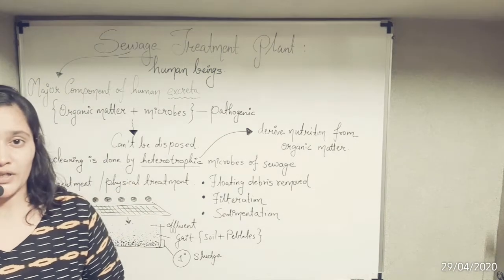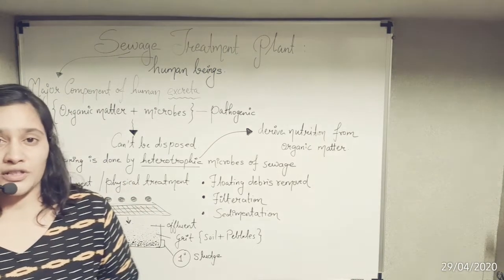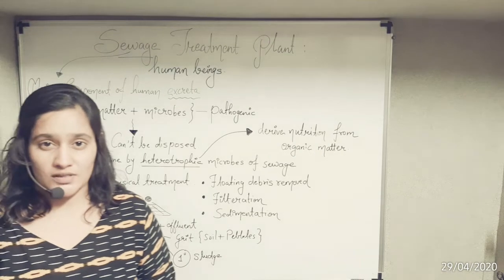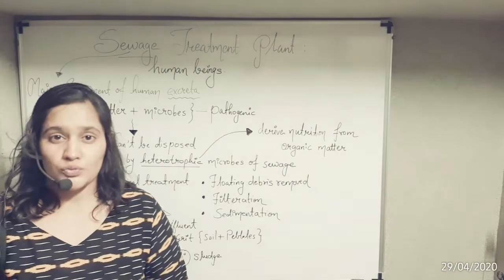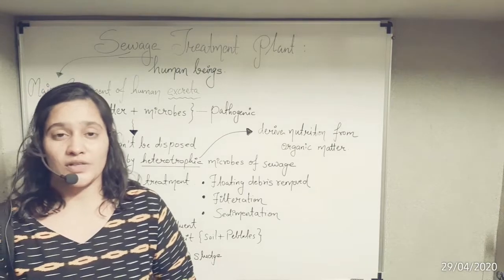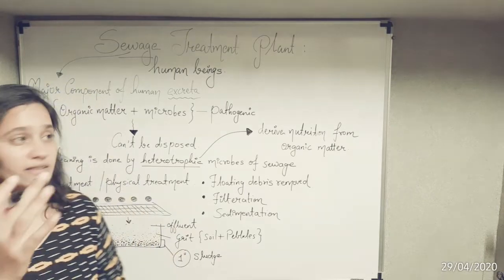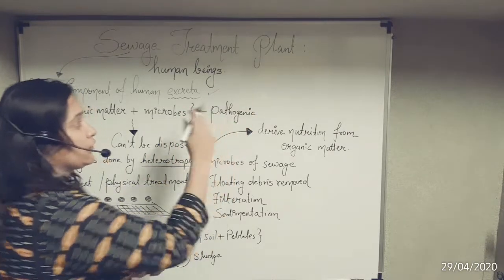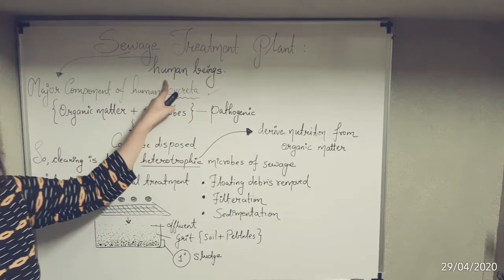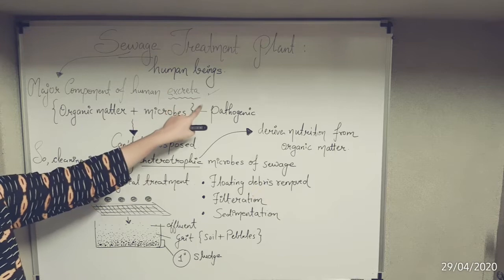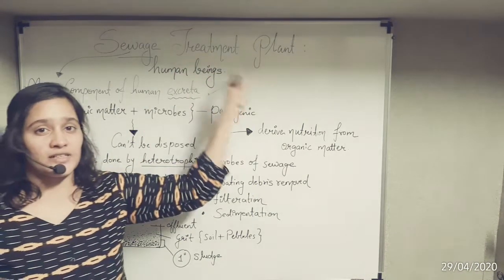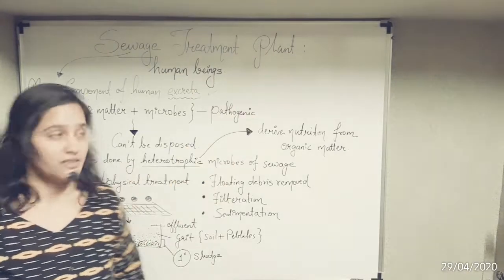You all know, we are releasing it out, we are washing animals or cows in rivers, oceans, and some of them are washing clothes too. So it is releasing chemicals, it is releasing harmful substances. It is nothing but excretory substances known as excreta, which is released by human beings. Because it is harmful, we need to treat them. So overall it is known as sewage treatment plant.